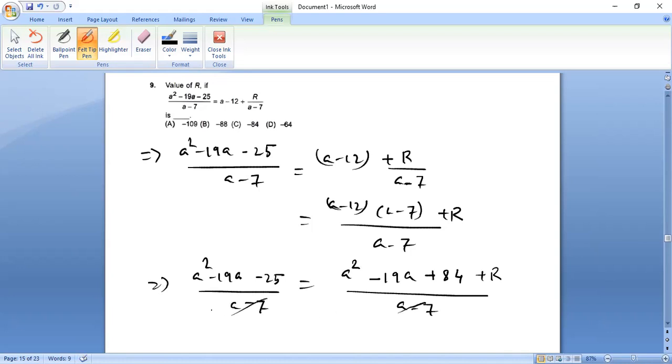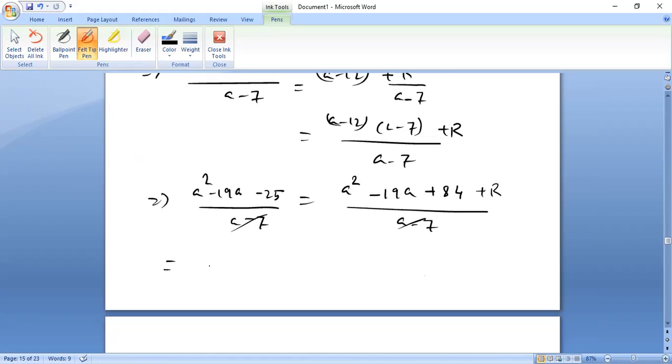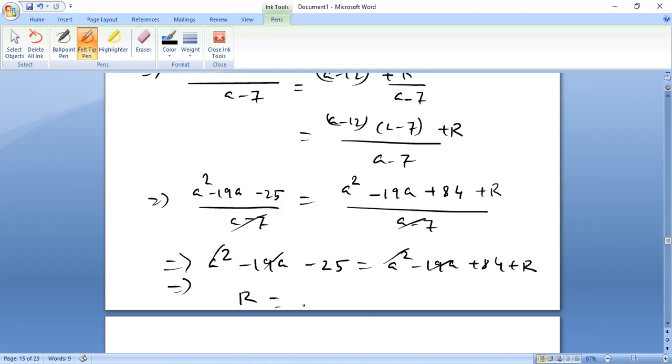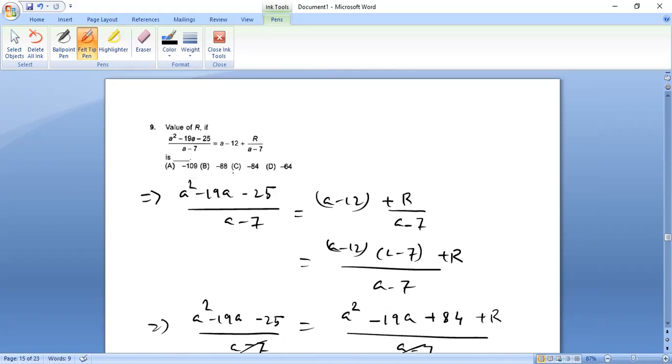Is this cut down? Therefore, what do you have? a square cut down, minus 19a cut down. Therefore, r will be what? Minus 25 minus 84, minus 109. Okay, so our answer is minus 109. Therefore, this is our answer. Okay, good.